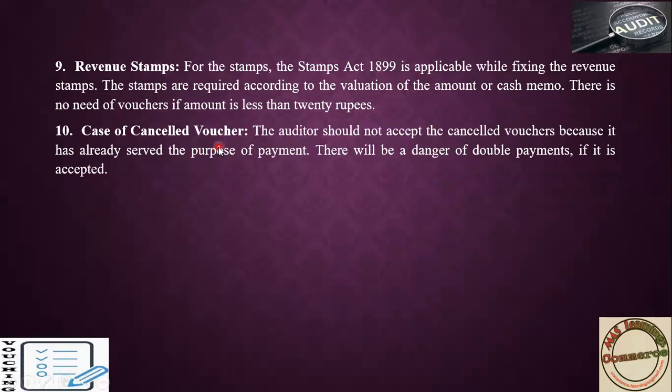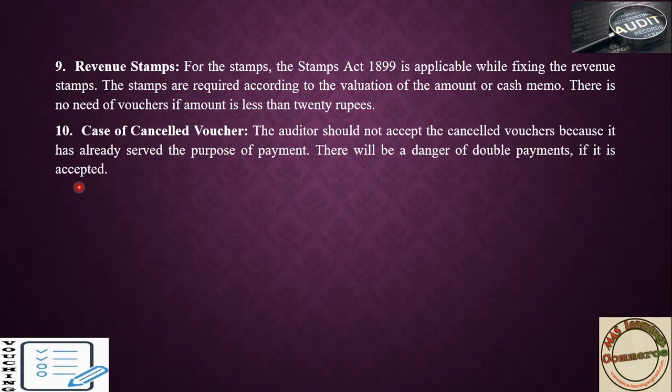Then in the case of a cancelled voucher, the auditor should not accept the cancelled voucher because it has already served the purpose of payment. There will be a danger of double payment if it is accepted. After the transaction is over, they will cancel that voucher. If there is any cancelled voucher or cross mark, meaning it is already done or paid, he has to reject that type of transaction.